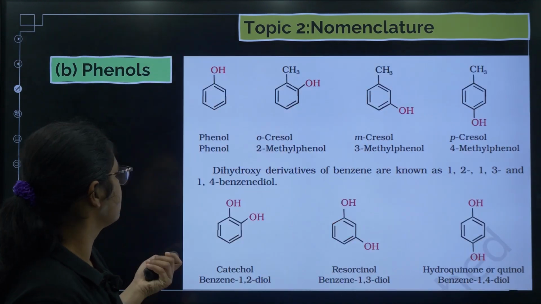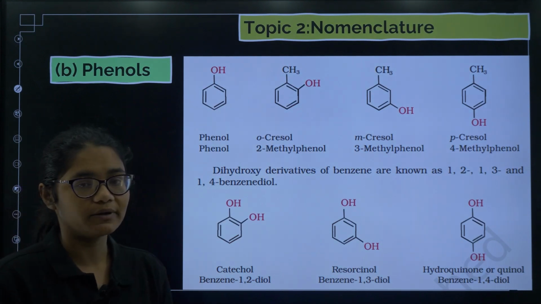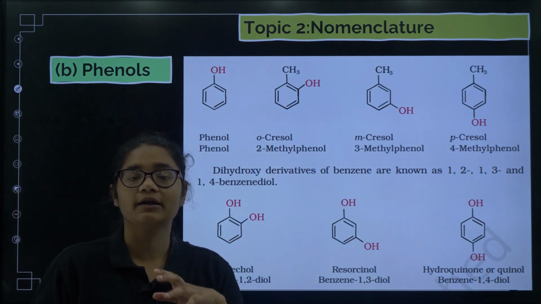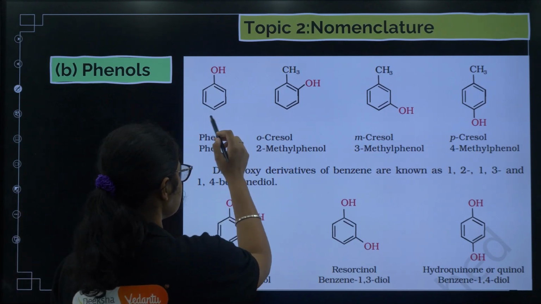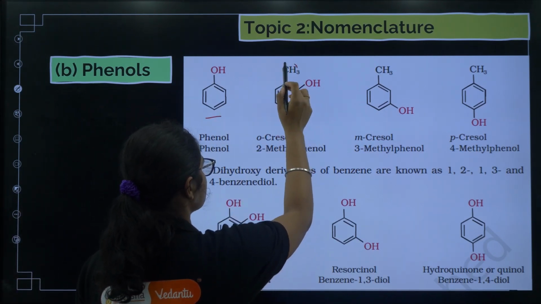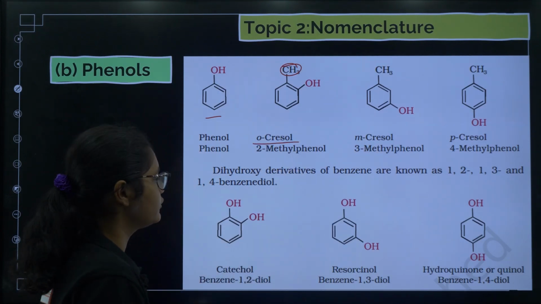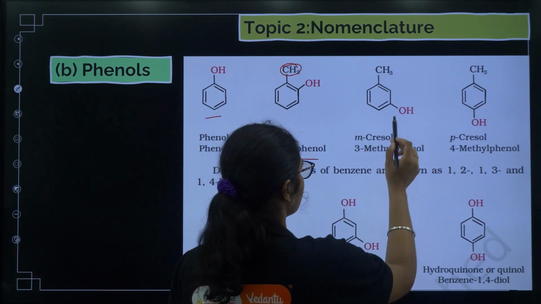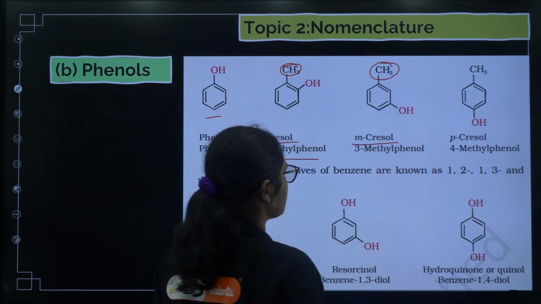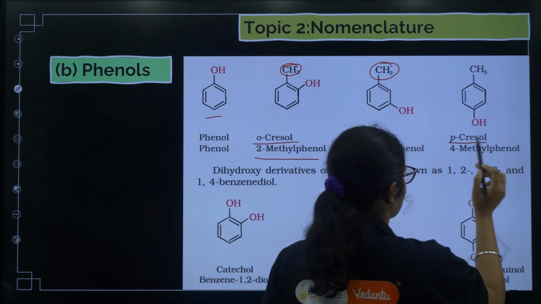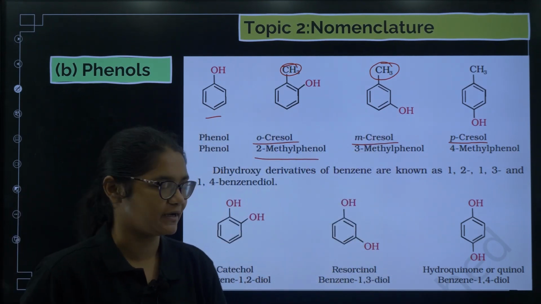Fine. Next, we will go to the nomenclature of phenols. Here it is very important to remember the common names, because in options you get questions with common names also. So you can see here, this is phenol. With phenol, if a methyl group is at the ortho position, we call it orthocresol, or 2-methyl phenol. If there is CH3 at the meta position, we call it metacresol. Similarly, we have paracresol, 3-methyl phenol and 4-methyl phenol respectively.